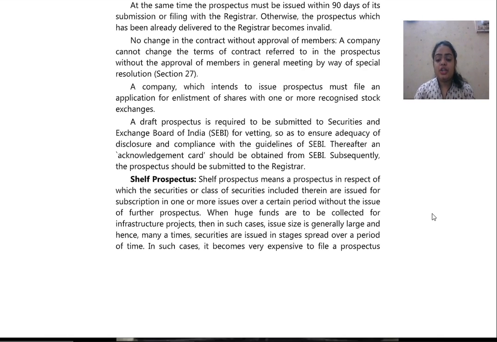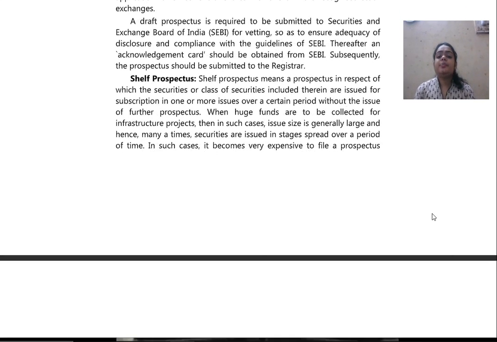Next, we have shelf prospectus. Shelf prospectus means a prospectus in respect of which the securities or class of securities included therein are issued for subscription in one or more issues over a certain period without the issue of further prospectus. When huge funds are to be collected for infrastructure projects, then in such cases issue size is generally large, and hence many a time securities are issued in stages spread over a period of time.